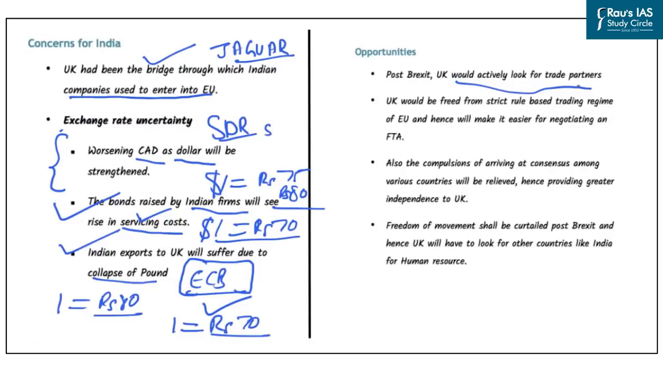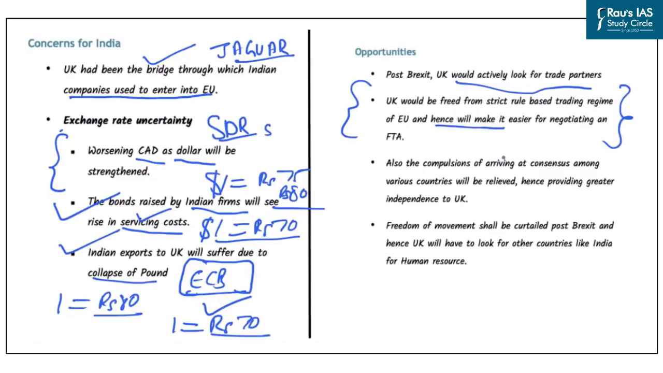Further, India has had traditionally strong ties with Britain. And also, India is one of the largest emerging economies in the world. And that is why the UK would have a tilt towards India and will increase its trade with India. So that is one of the opportunities that is created by the Brexit from the EU. Second is that the UK would be freed from the strict rule-based trade regime which is followed by the European Union presently. And it will simplify the process of India having a free trade agreement with the UK.